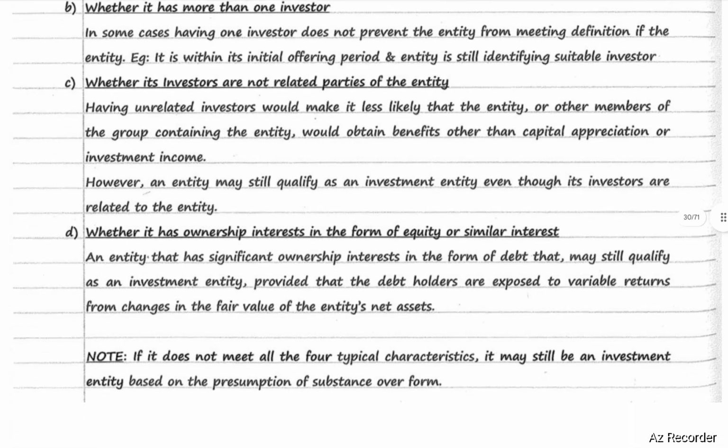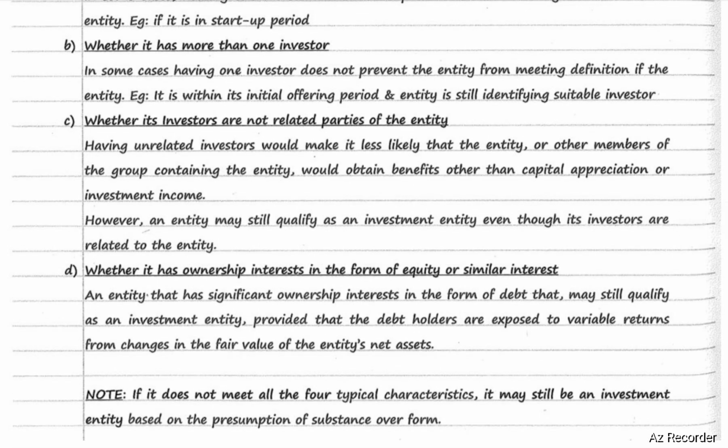Whether it has ownership interest in the form of equity or similar interest. An entity that has significant ownership interest in the form of debt may still qualify as an investment entity, provided that the debt holders are exposed to variable returns from changes in fair value of the entity's net assets.